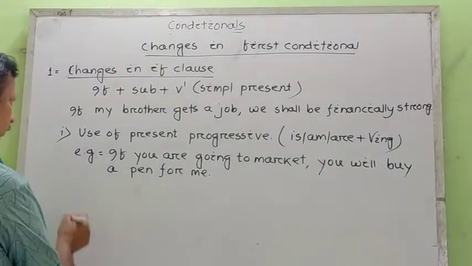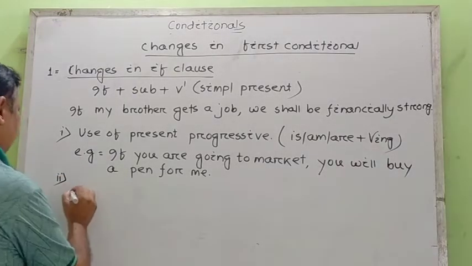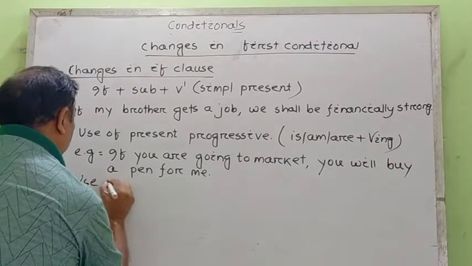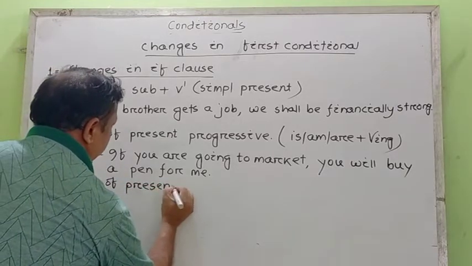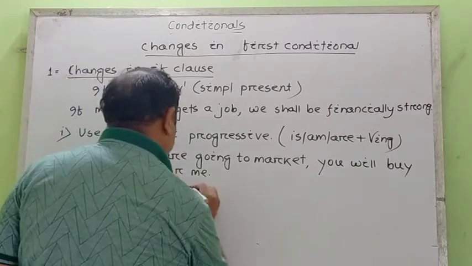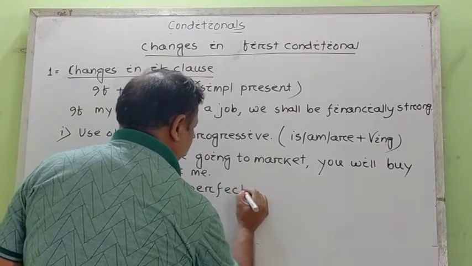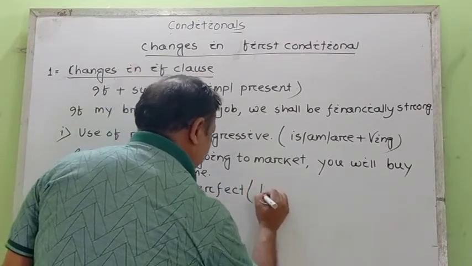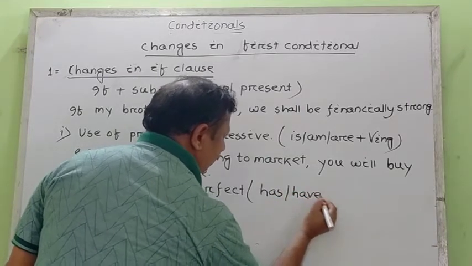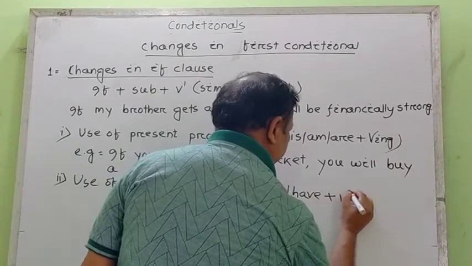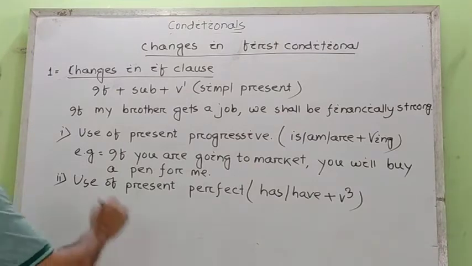And number 2, we can also use the present perfect. Present perfect, and that is has or have plus verb 3. Let us have an example here.